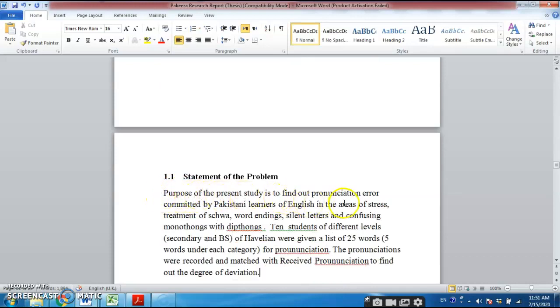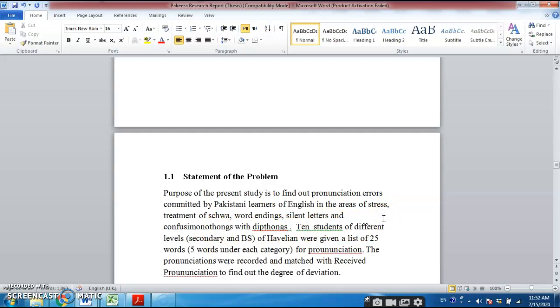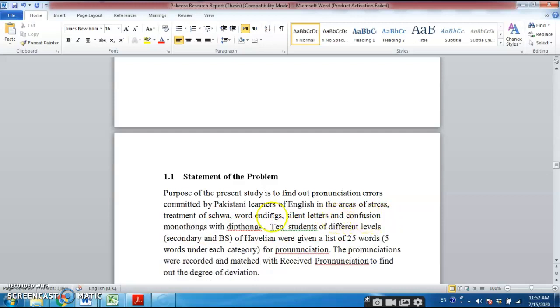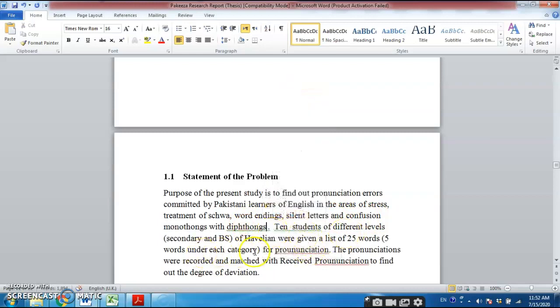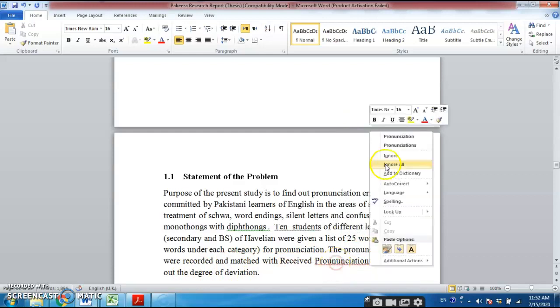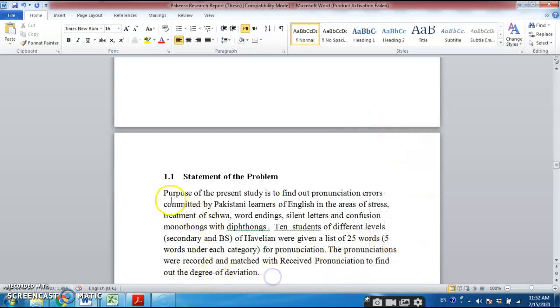Purpose of the present study is to find out pronunciation errors. Okay, here you have to add errors. Errors committed by Pakistani learners of English in the areas of stress, treatment of schwa, word endings, silent letters, and confusion with diphthongs. 10 students of different levels of ability were given a list of 25 words under each category for pronunciation. So correct this word. The pronunciations were recorded and matched with received pronunciation to find out the degree of it. It is well written.